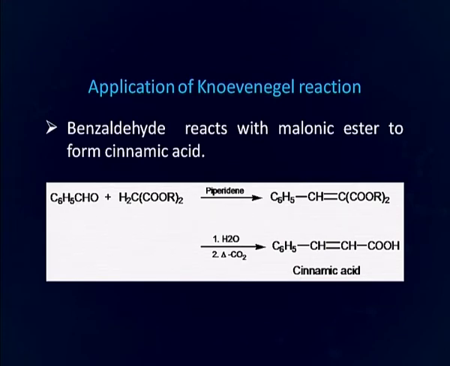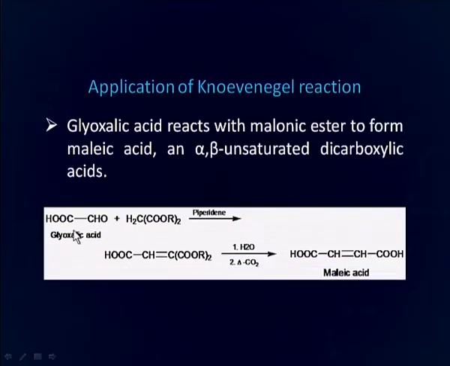Benzaldehyde reacts with malonic ester to form cinnamic acid by following this sequence of reactions via Knoevenagel reaction. Glyoxylic acid reacts with malonic acid to form maleic acid, an alpha beta unsaturated dicarboxylic acid. This is glyoxylic acid reacting with diethyl malonate, forming this Knoevenagel product, which upon further hydrolysis and decarboxylation forms maleic acid. We will now discuss the Reformatsky reaction.